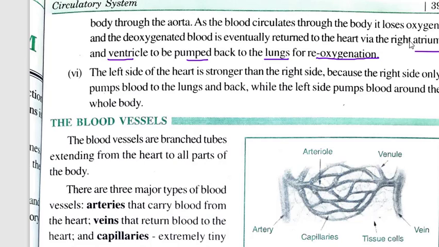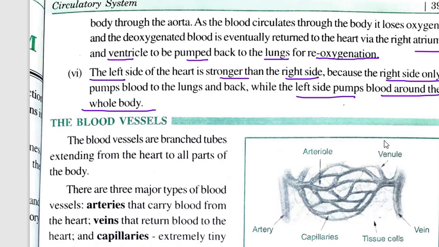The left side of the heart is stronger than the right side. Why is the left side stronger? Because here we have to pump blood to different parts of the body. The right side only pumps blood to the lungs and back, while the left side pumps blood around the whole body. So why is the left part strong? Because it has to pump blood to the whole body. So we have understood the function of the heart, how the heart is functioning and what the different chambers of the heart are.